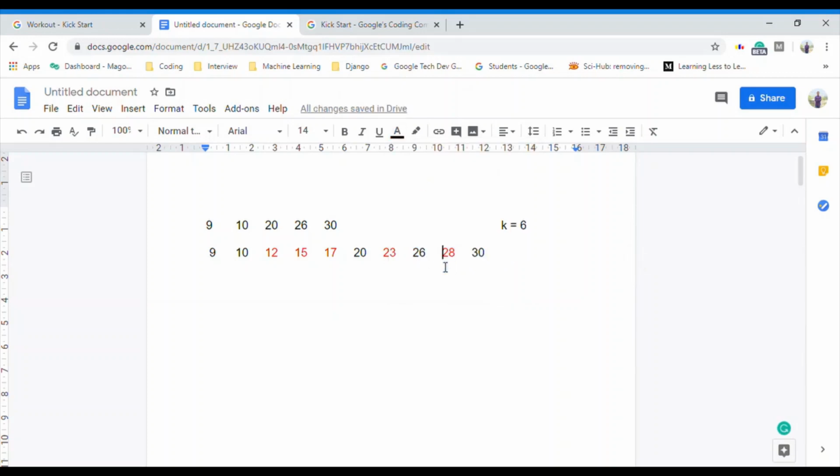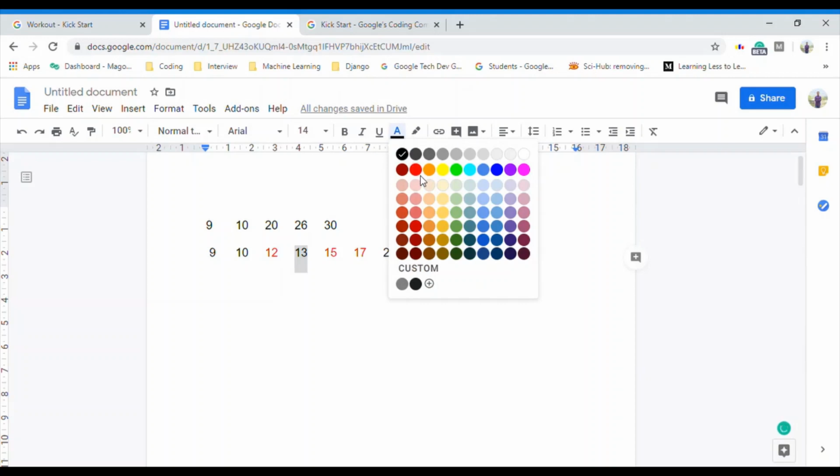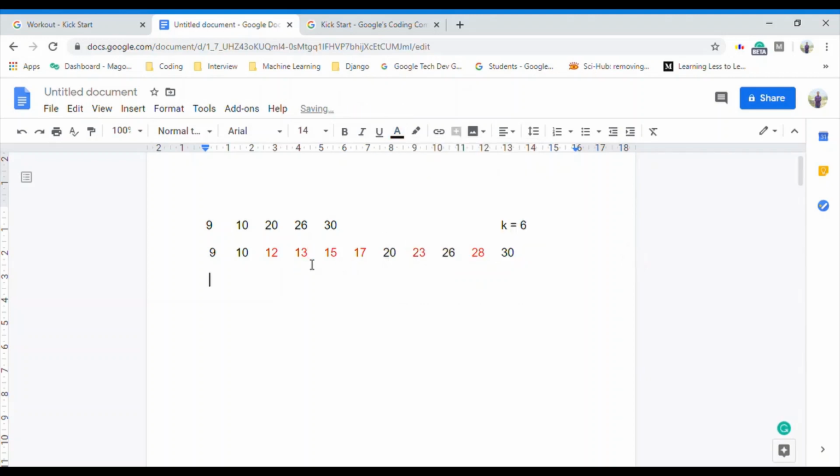Okay, so I have used 5 sessions till now. I'm still left with 1 session. So the maximum difficulty currently is 3, right? So I can add a session over here to break it into 1 and 2 again. So now my maximum session difference is 3 between 17 and 20, 20 and 23, 23 and 26, right?